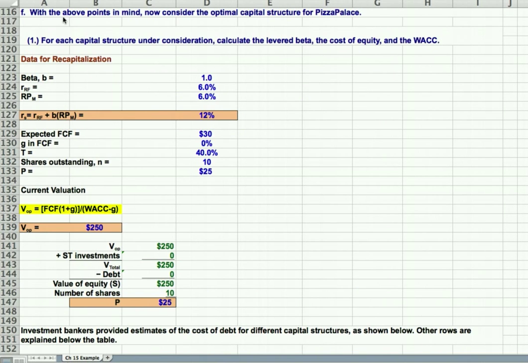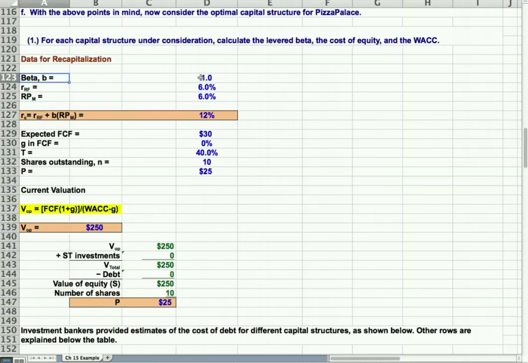Okay, now with those points in mind that we just covered, consider the optimal capital structure. For each capital structure under consideration, calculate levered beta, the cost of equity, and weighted average cost of capital. So here we're assuming beta is 1 for this firm. The risk-free rate is 6%, and the market risk premium is 6%.